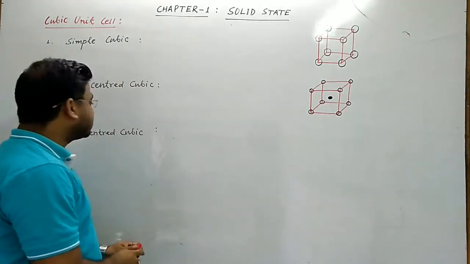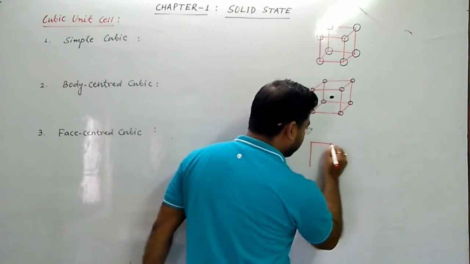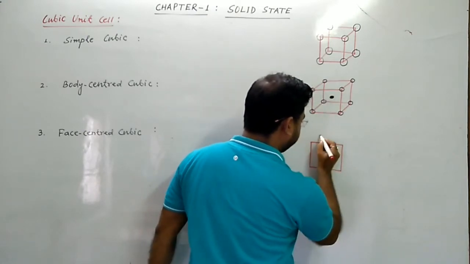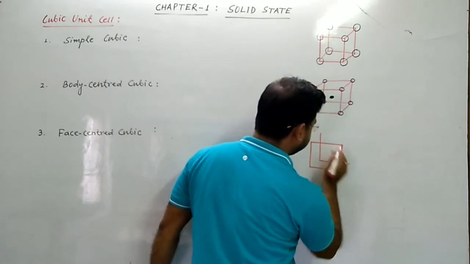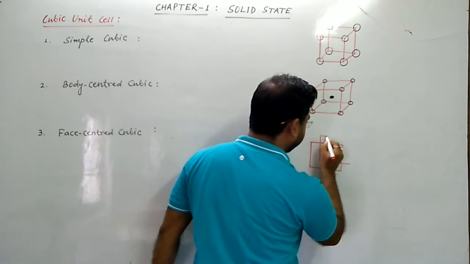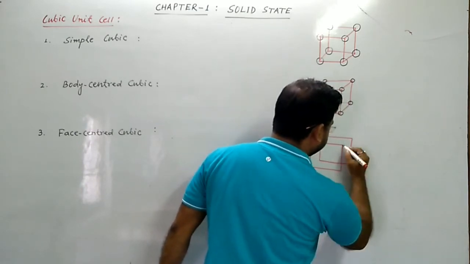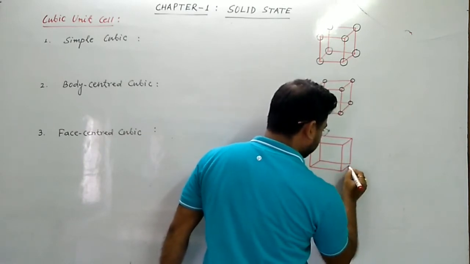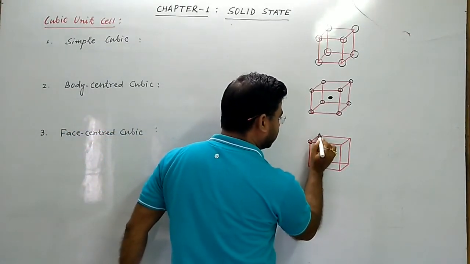And in face centered cubic unit cell there are again 8 atoms at the 8 corners of the cube.